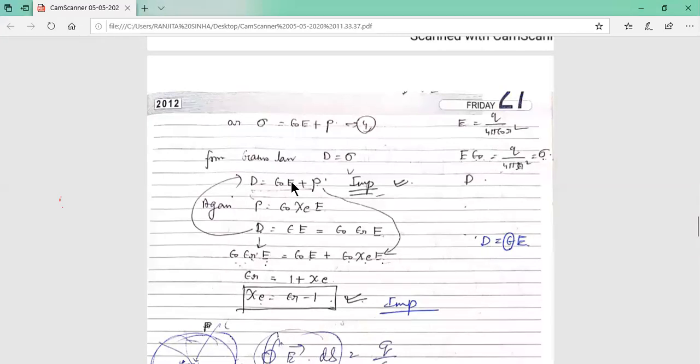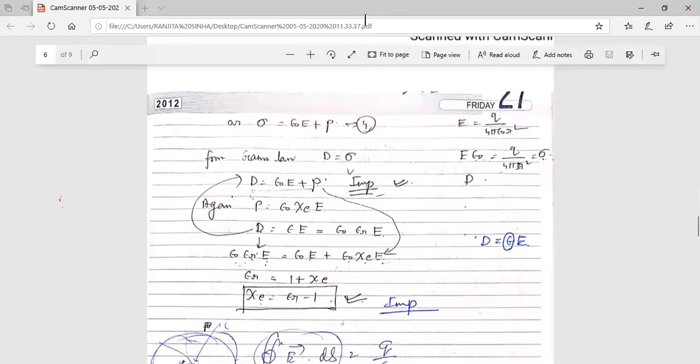D equal to epsilon 0 E plus P, or sigma equal to epsilon 0 E plus P. This equation 4 may be given to prove. And also most important is chi e equal to epsilon r minus 1.